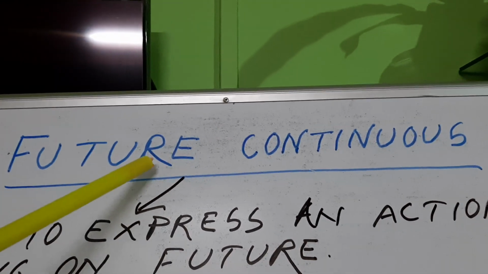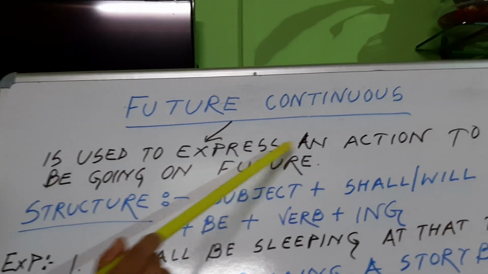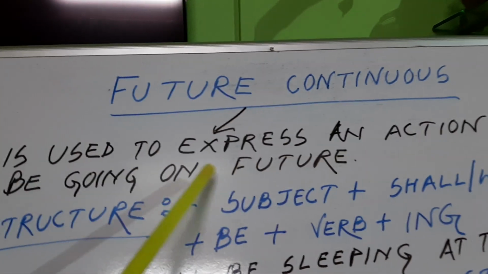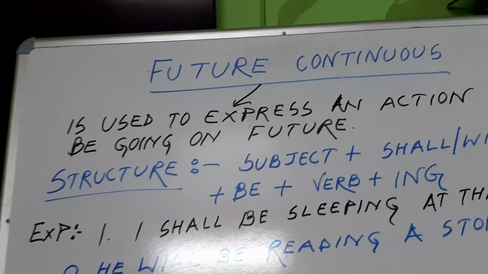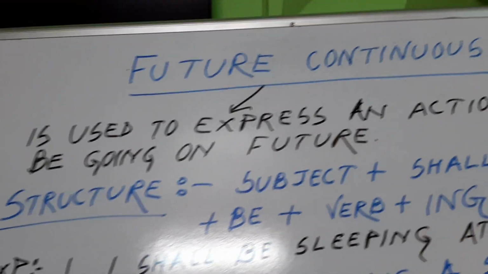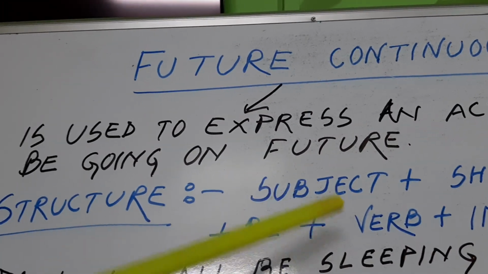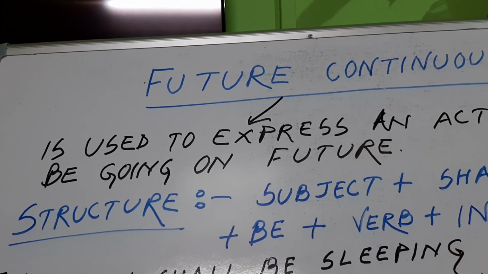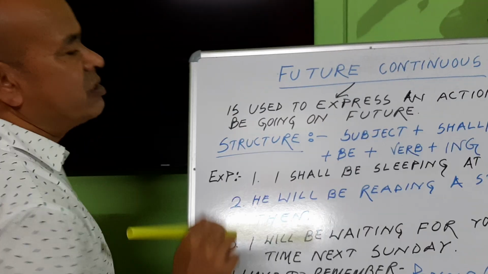The definition of future continuous: it is used to express an action to be going on in future. That means there is no relation with present. An action or activity generally takes place in future, and after that it is going on for some time. This is the definition or meaning of future continuous tense.